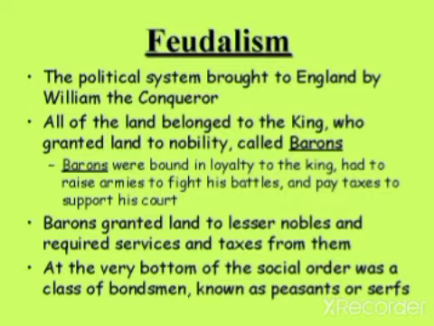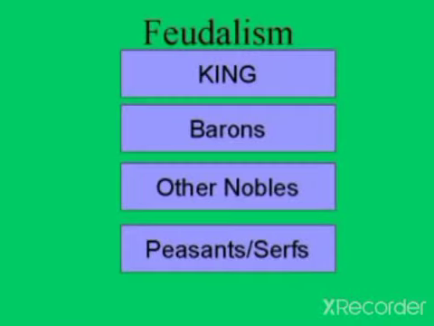These barons granted land to the lesser nobles below them and required services and tax from them. These nobles or barons didn't work the land; only the peasants or serfs worked it. At the very bottom of the social order was this class of bondsmen known as peasants or serfs.